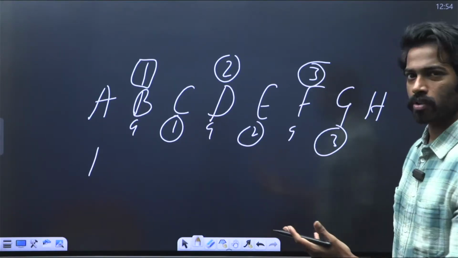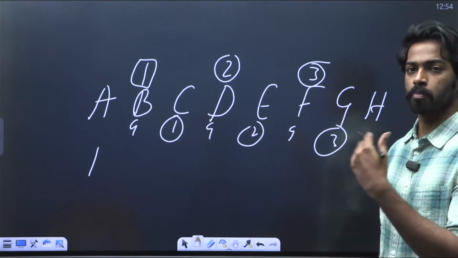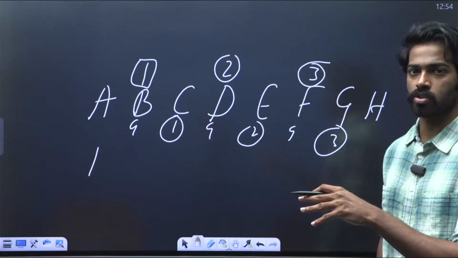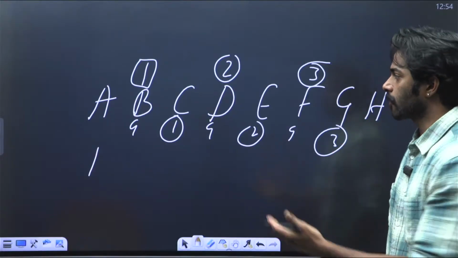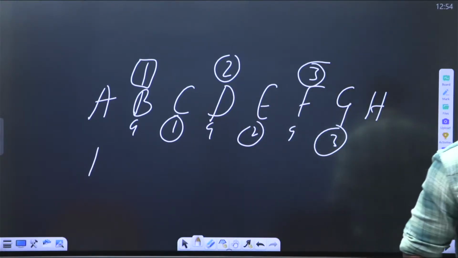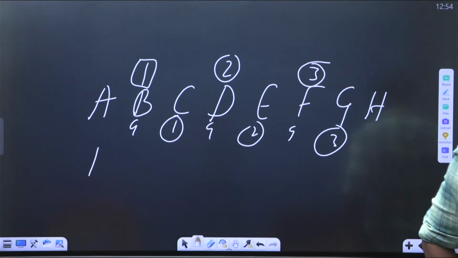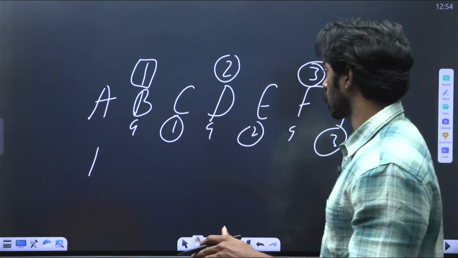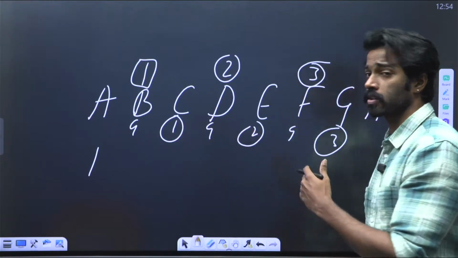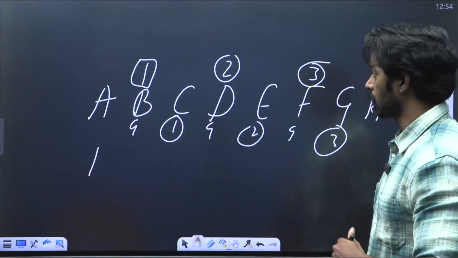But there's a drawback with this. The main drawback is that there's no long-term investment by the people in those particular constituencies. For example, let's say B, D, and F constituencies get reservation in the first cycle.